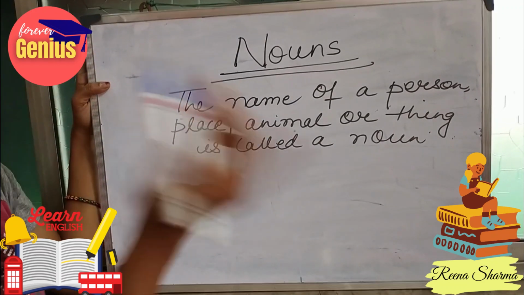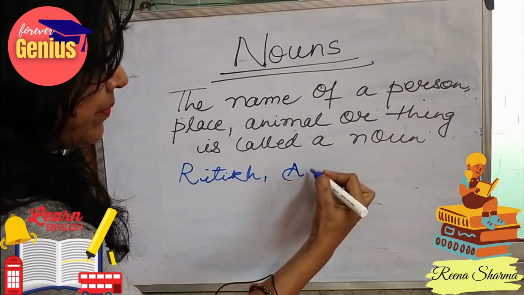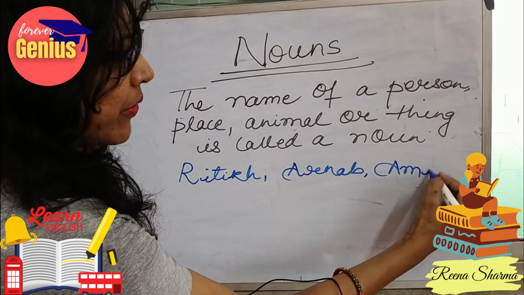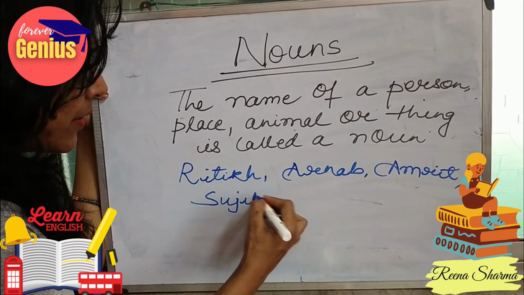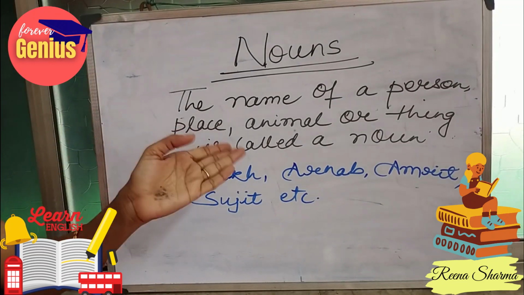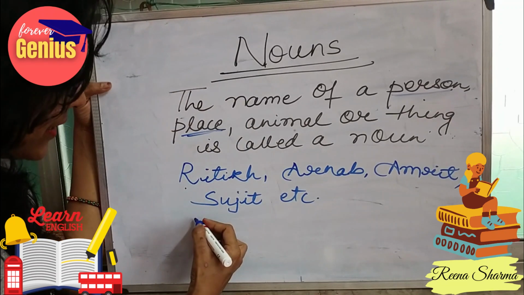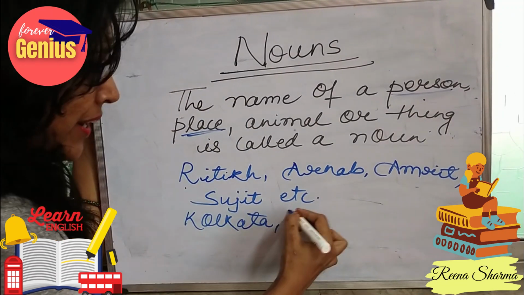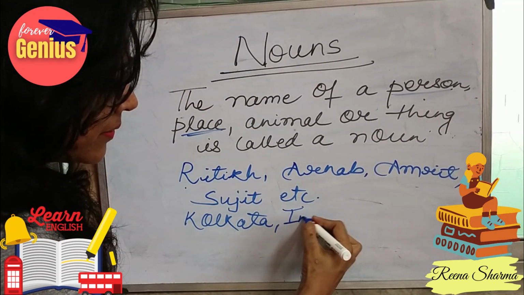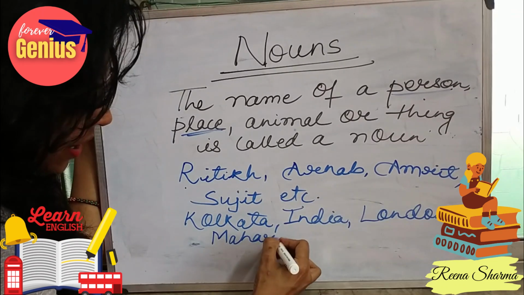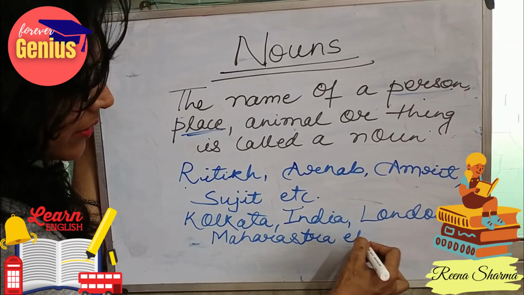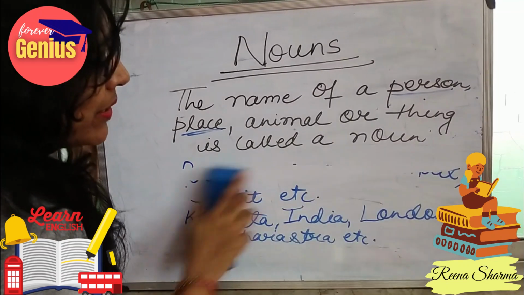It can be the name of any person like Ritik, Arnab, Amrit, Sujit, etc. This is the name of a person. Now comes place. It can be Kolkata, India, London, Maharashtra, etc. Now, for animal, what can be the name?